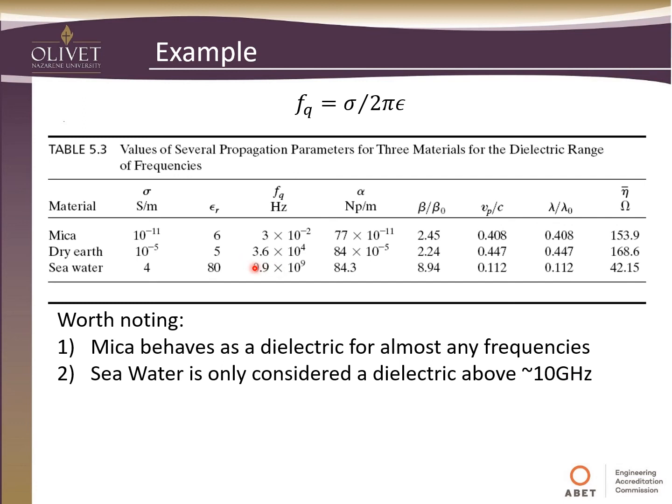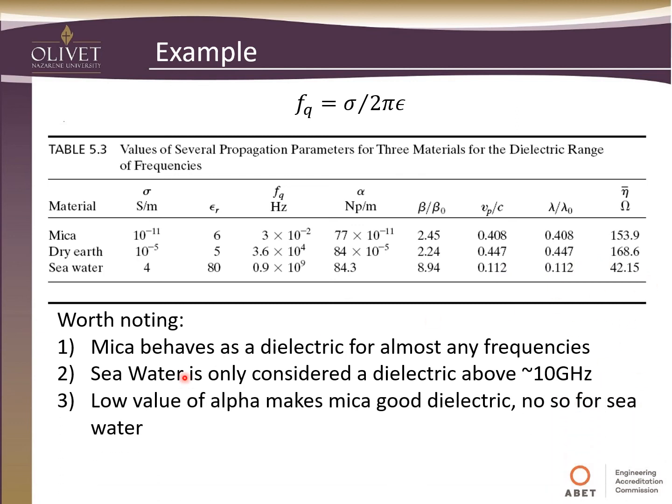I don't know if it's necessarily always a good conductor, but we wouldn't be able to use those assumptions for seawater below 10 GHz. The low value of alpha makes mica a good dielectric. You can see this alpha value is very, very low. It's not so for seawater. Seawater has a pretty high attenuation constant.